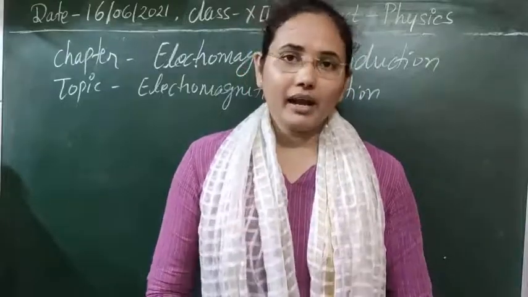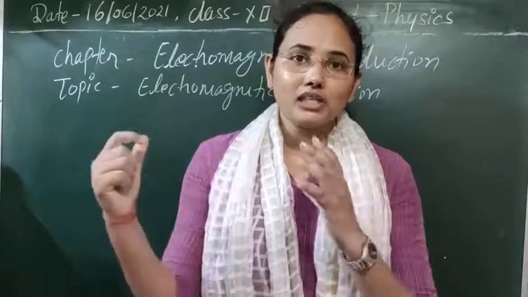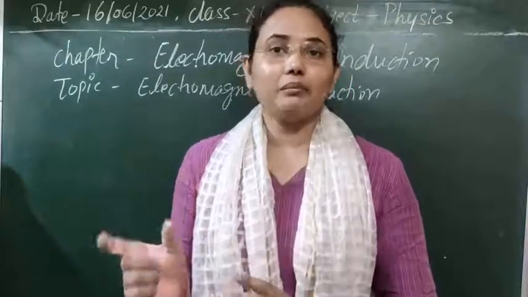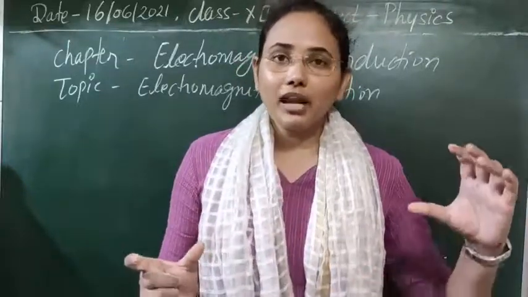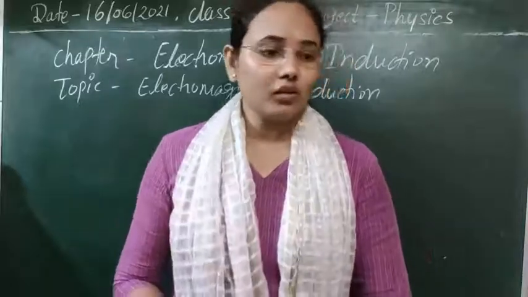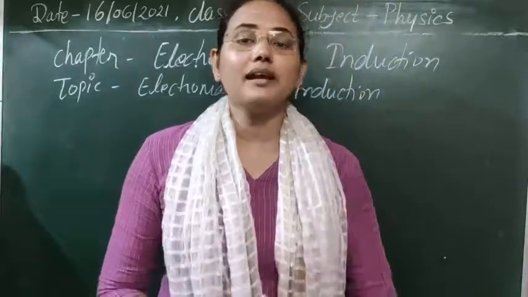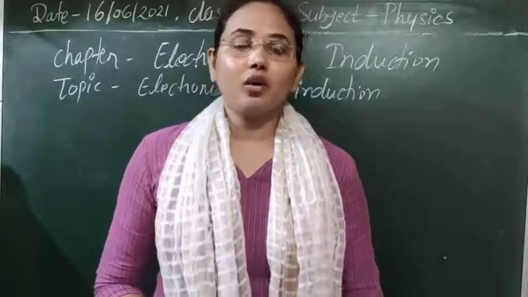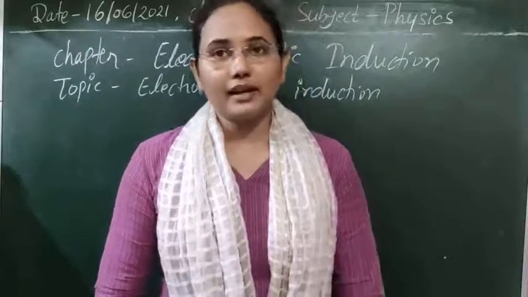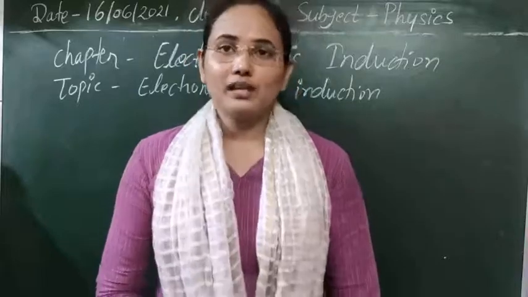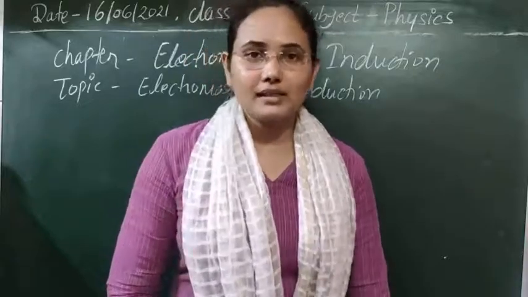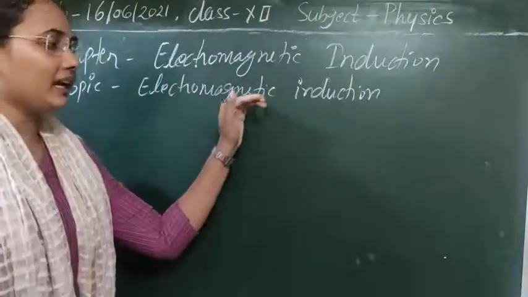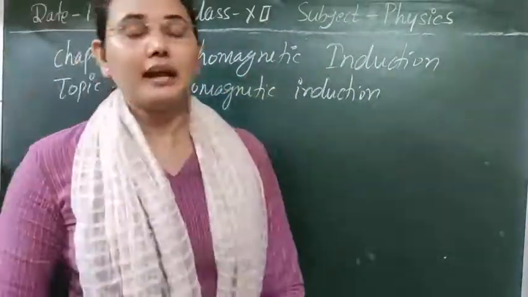So whenever we have a conducting coil and we move a magnet towards it, or we hold the magnet stationary and move the coil towards it with some varying velocity, then a current is set up inside it, or an induced EMF is generated inside it. This phenomenon is known as electromagnetic induction. It means the electric field is generated due to the magnetic field.